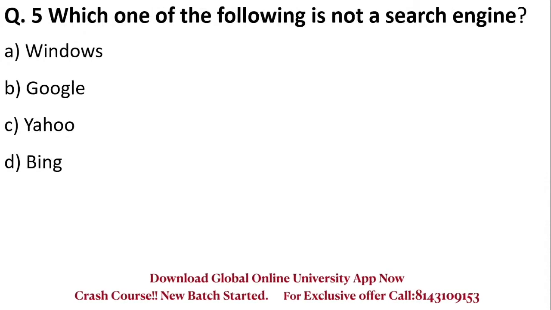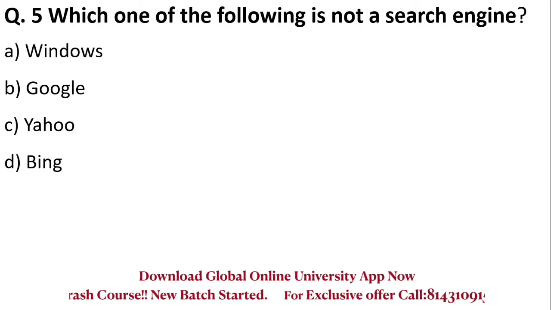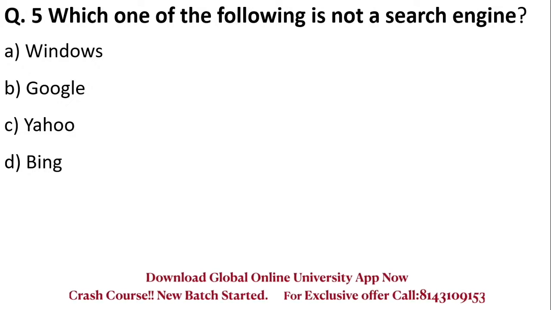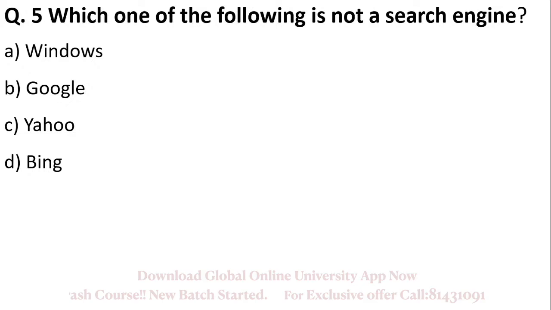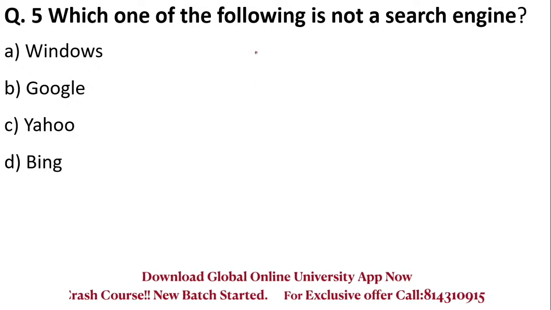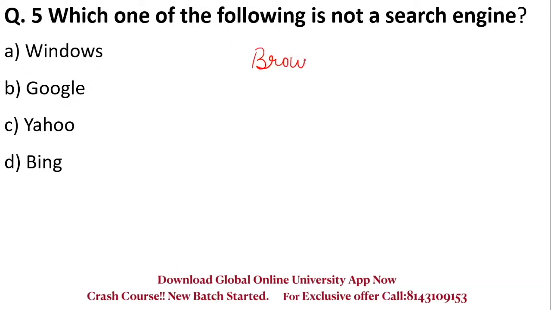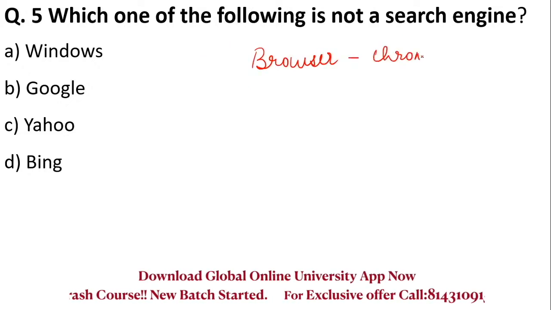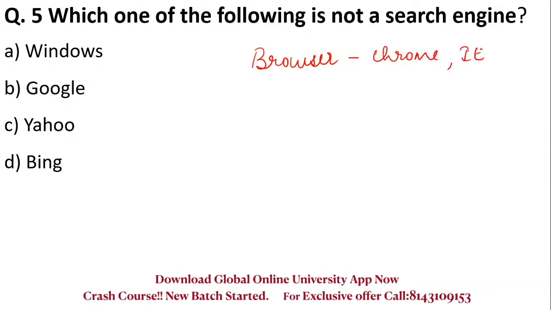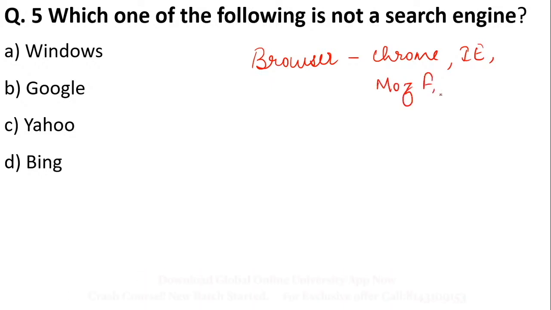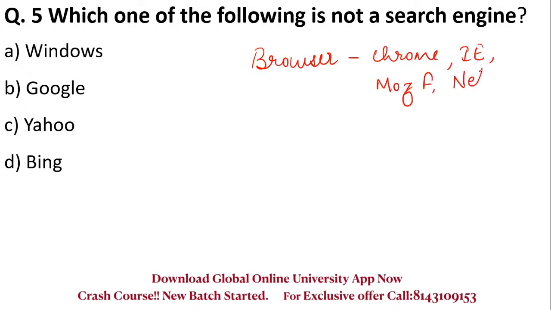Which of the following is not a search engine? So we just talked about browsers. Browsers are those softwares. These are application softwares that help you to access the internet. Okay, browsers. For example, your Chrome, your Internet Explorer, we call it IE, your Mozilla Firefox, Netscape Navigator.